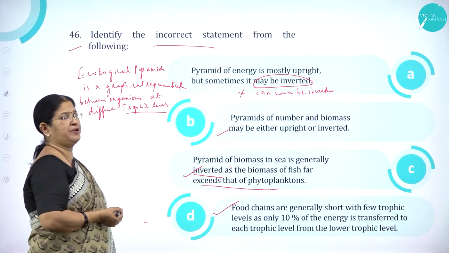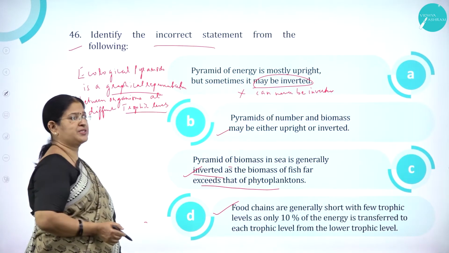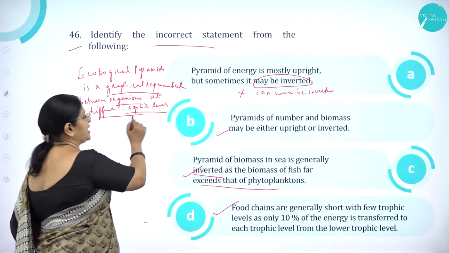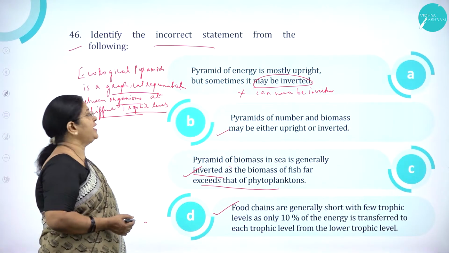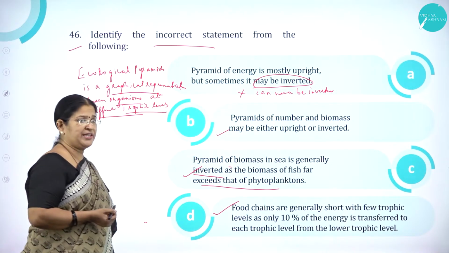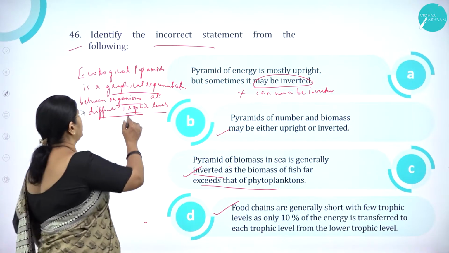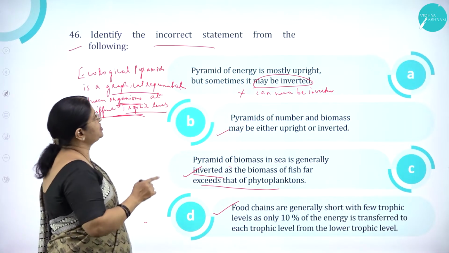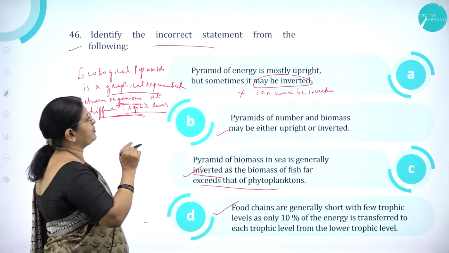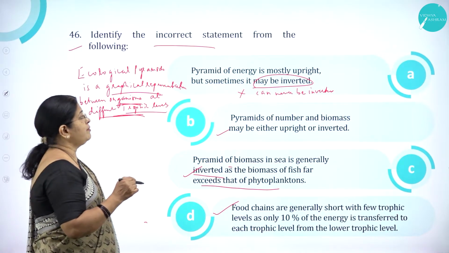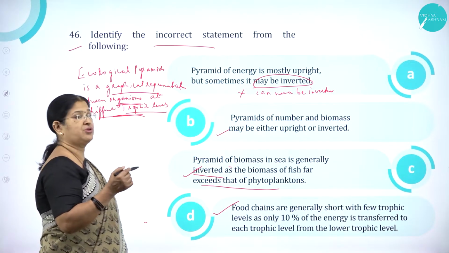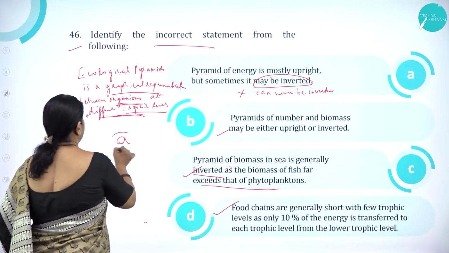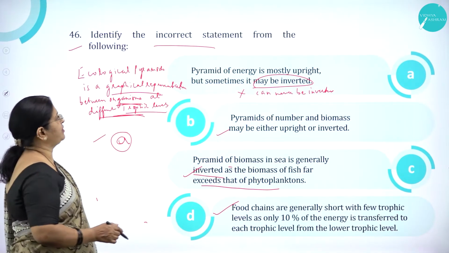What are ecological pyramids? It is a graphical representation which shows the relationship between the organisms at different trophic levels. So option A is the incorrect statement. Pyramid of energy is mostly upright, but sometimes it may be inverted is wrong. It can never be inverted. So option A is the incorrect statement.